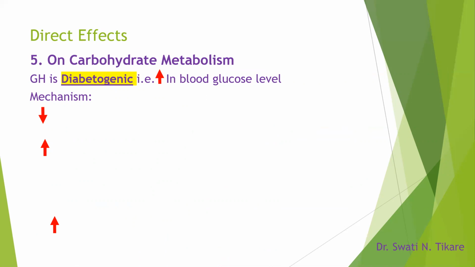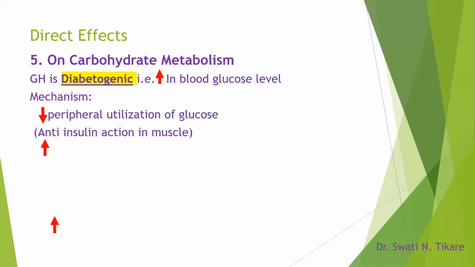We will learn later that insulin is one hormone which is going to decrease the blood glucose level, but growth hormone is one of those which are going to increase the blood glucose level. So how is it going to increase the blood glucose level? What is the mechanism? Let's see.